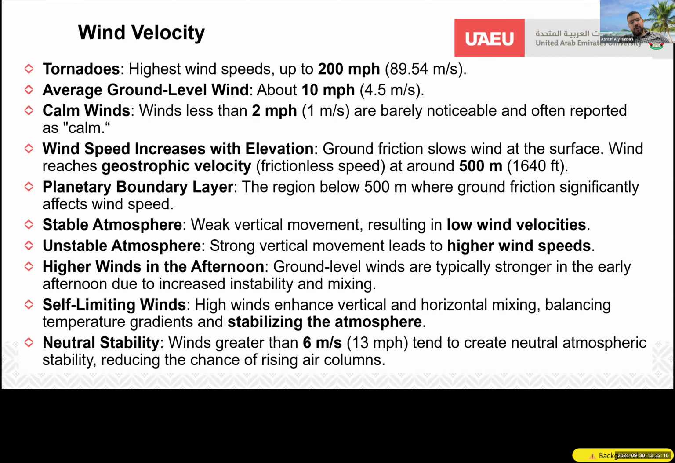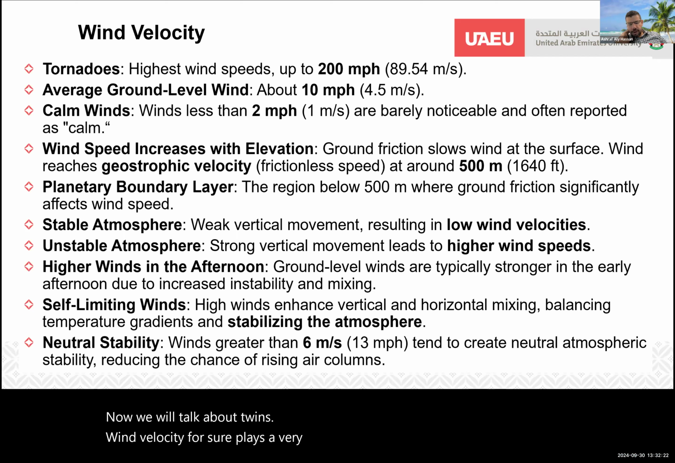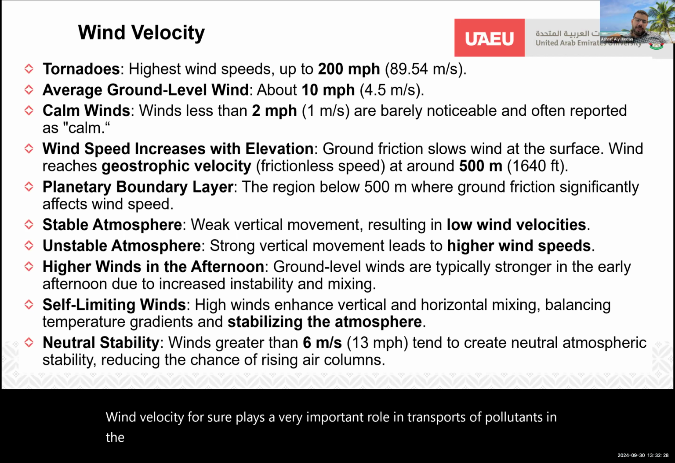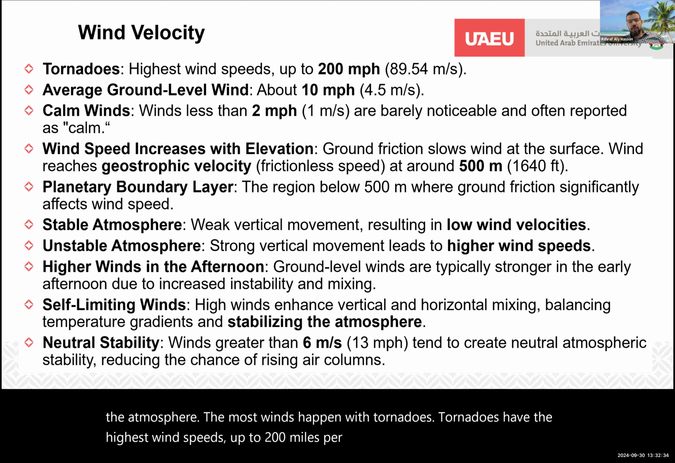Now we will talk about winds. Wind velocity for sure plays a very important role in the transport of pollutants in the atmosphere. The most intense winds happen with tornadoes. Tornadoes have the highest wind speeds, up to 200 miles per hour, which is almost 90 meters per second. That's a very high velocity.